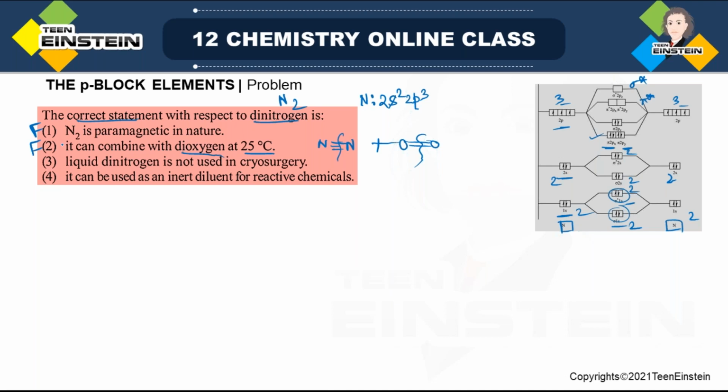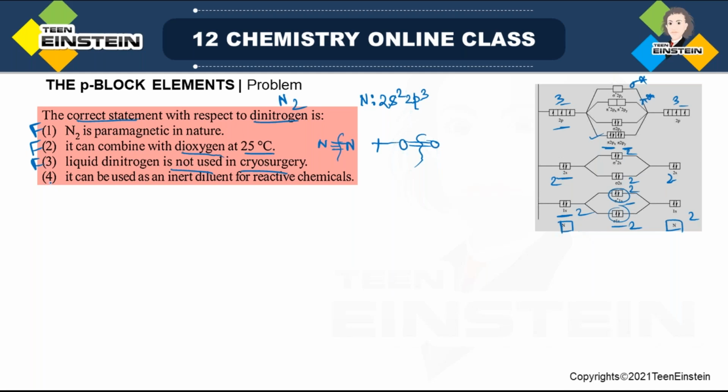Third statement, liquid dinitrogen is not used in cryosurgery. Now, cryosurgery means the surgery that is done under very low temperature. The word cryo is related to low temperature. Liquid nitrogen obviously can be used for low temperature because the boiling point of nitrogen is minus 195 degrees centigrade. So obviously it will be used in cryosurgery or any other low temperature process. So this statement is not true, because it is mentioned is not used, but actually it can be used. So this is also false.